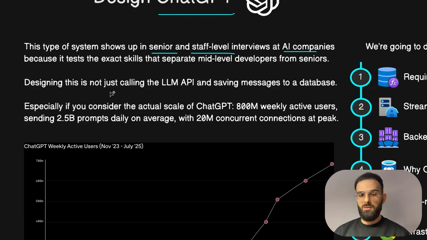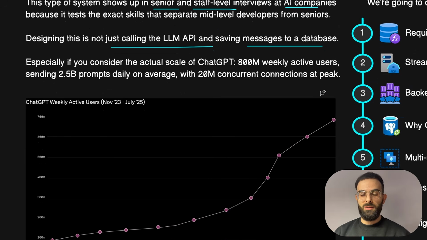And designing this is not just calling the LLM API and then storing the messages in the database, especially if you consider the actual scale that ChatGPT has currently, which is 800 million weekly active users. And these users are sending 2.5 billion prompts every day on average, with 20 million of them being concurrent connections at the peak time.